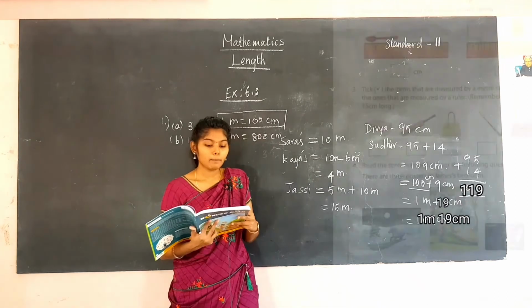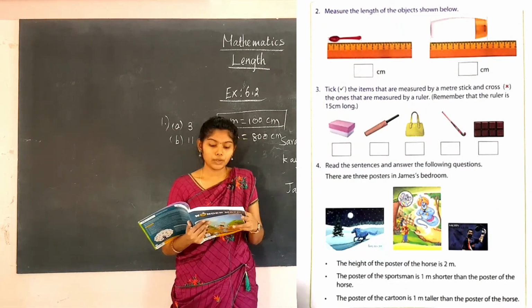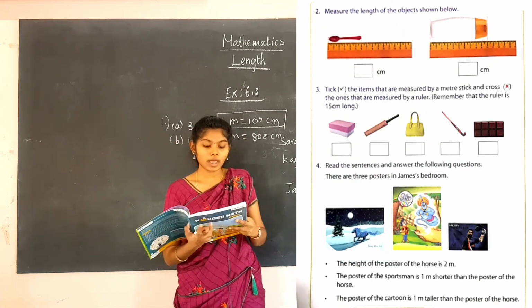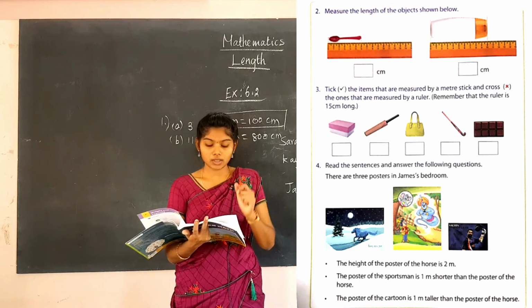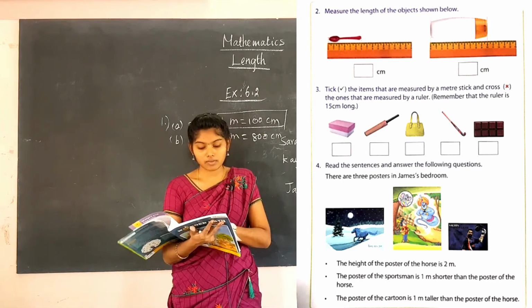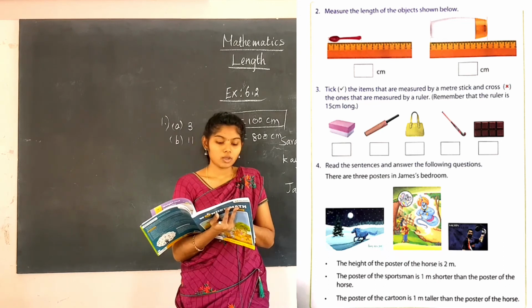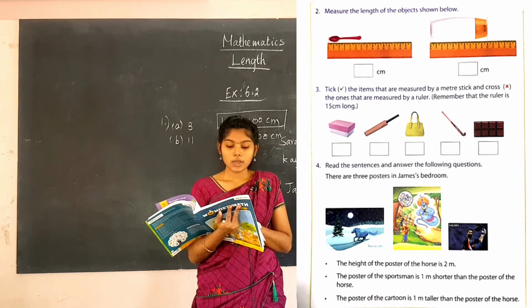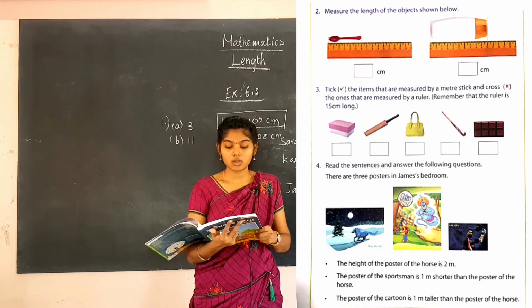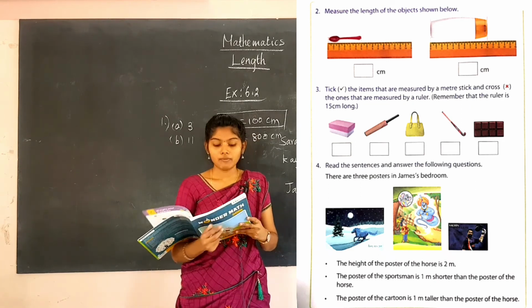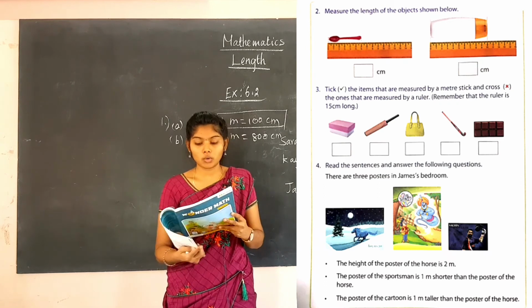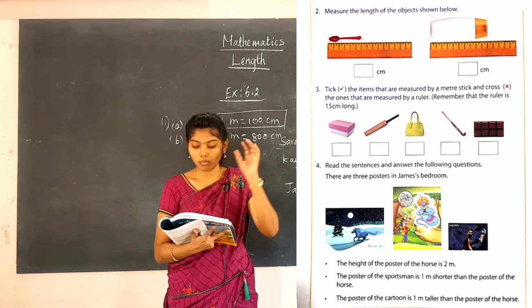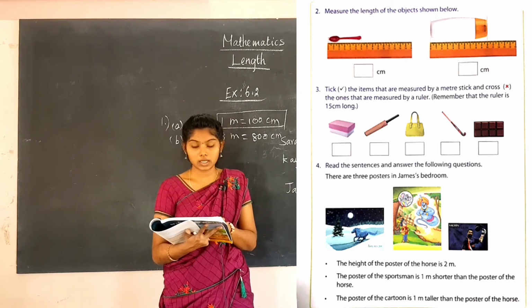And the next one: measure the length of the object shown below. Here the picture is given, and the objects to measure are given under this ruler. So you are going to measure that. The tip is at 0 point and ends at 6. So you know how to write it: 6 centimeter. And the next one, you are going to find that box object in centimeter.